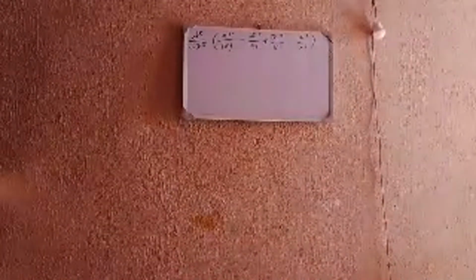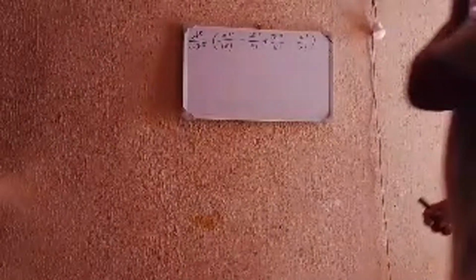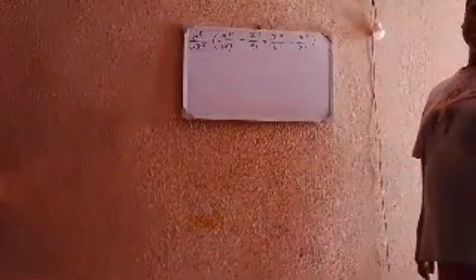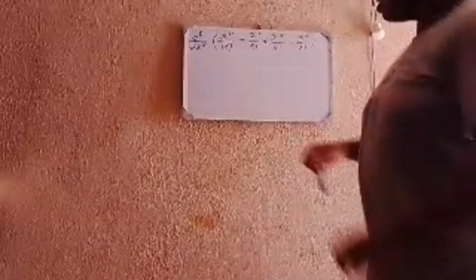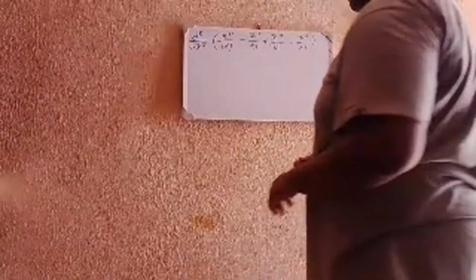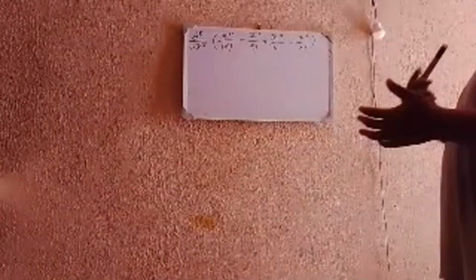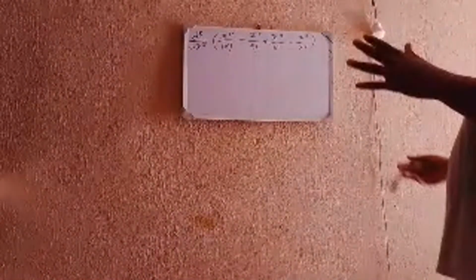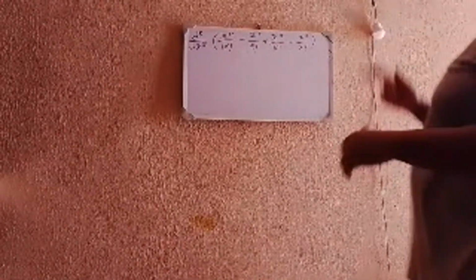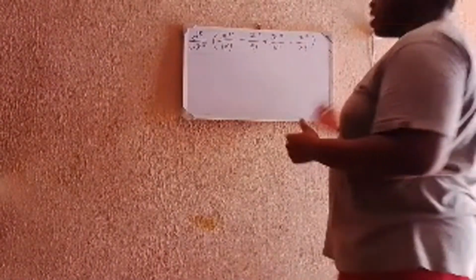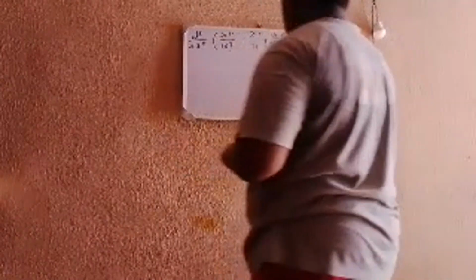But that method will actually be time consuming. Why differentiate 8 times when you can just find the pattern? But for this video, I've already explained all the patterns you can find in the other video that I used PowerPoint to explain. But this one I'm just going to differentiate. I'll differentiate 2 times, or I don't know if I will differentiate the whole 8 times. I want to make sure that I explain everything deeply, but I'll just show you the pattern that emerges if we differentiate one by one.